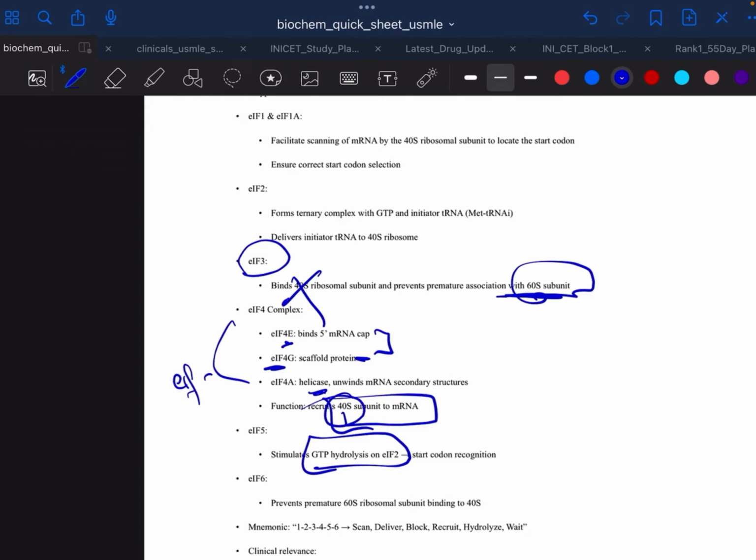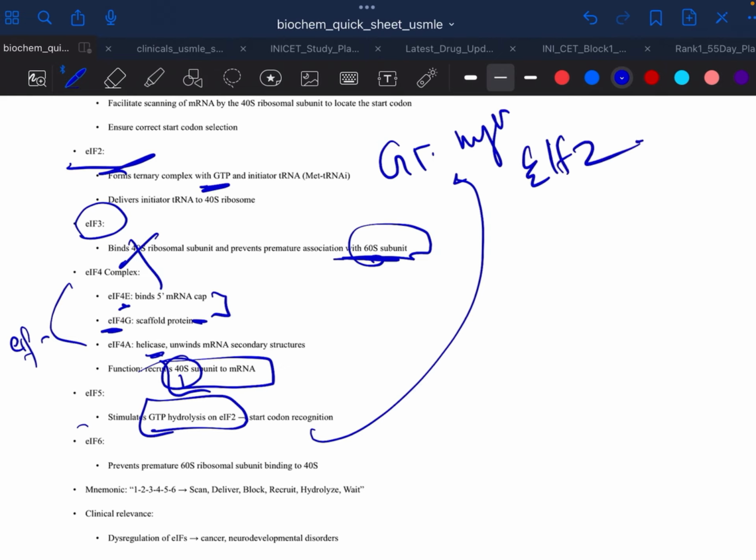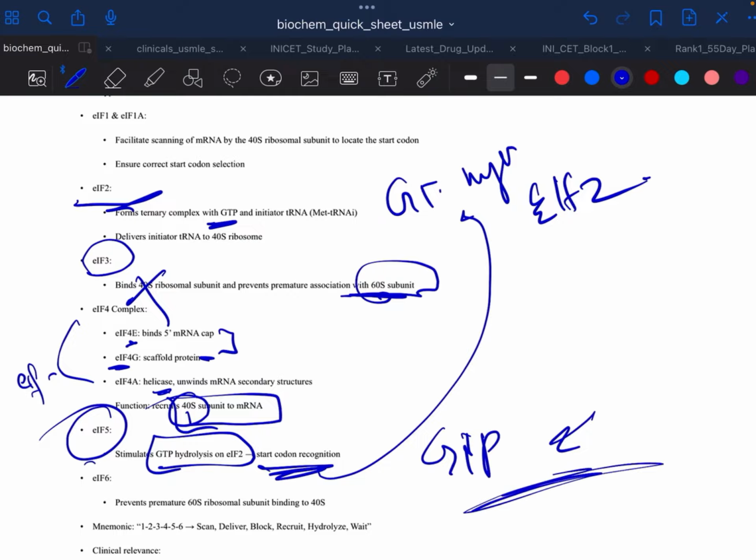eIF5 hydrolyzes the GTP on eIF2. I told you, this is extra, just remember what they do. This GTP was bound by eIF2, and this helps in hydrolyzing it. So the start codon recognition is helped by eIF5. Just remember that GTP hydrolysis is important for the initiation. Initiation factor prevents premature joining.